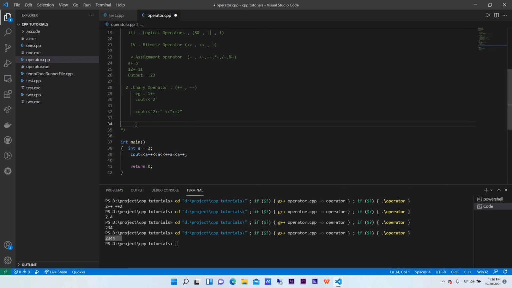Okay, now the third type which I have mentioned is the one we have mentioned.